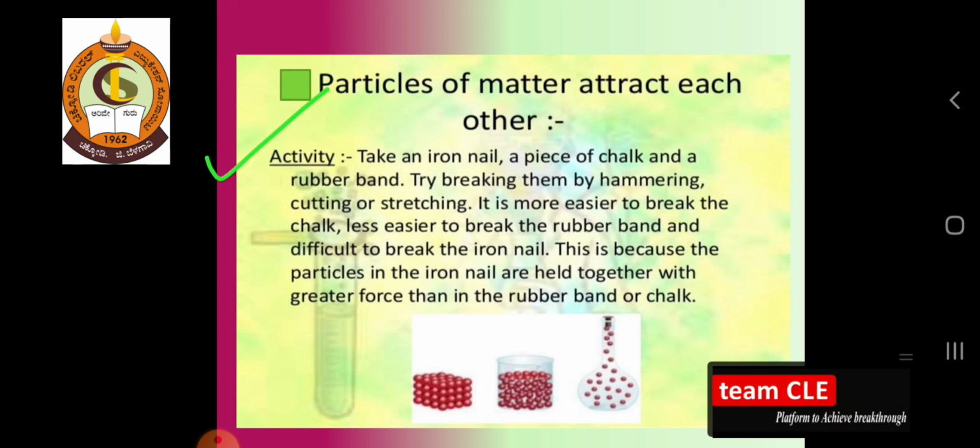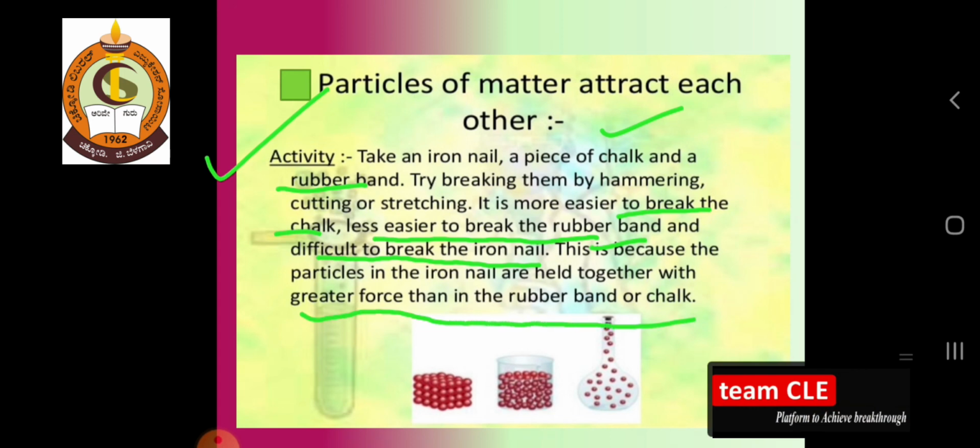So take an iron nail, a piece of chalk, which we have already taken, and a rubber band. Any kind of rubber band you can take. Try to break them by hammering, cutting or stretching. So cutting for the chalk, hammering for the iron nail, and stretching for the rubber. These three things we have to do. It is easiest to break the chalk, less easy to break the rubber band, and difficult to break the iron nail. This is because the particles of the iron nail are held together with greater force than those of the rubber band or chalk.